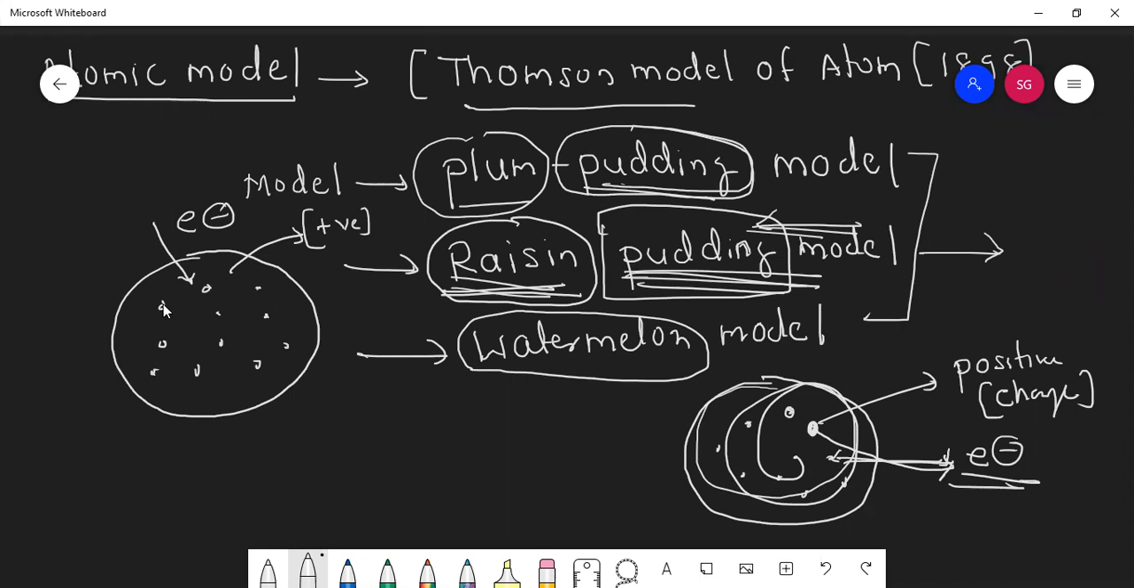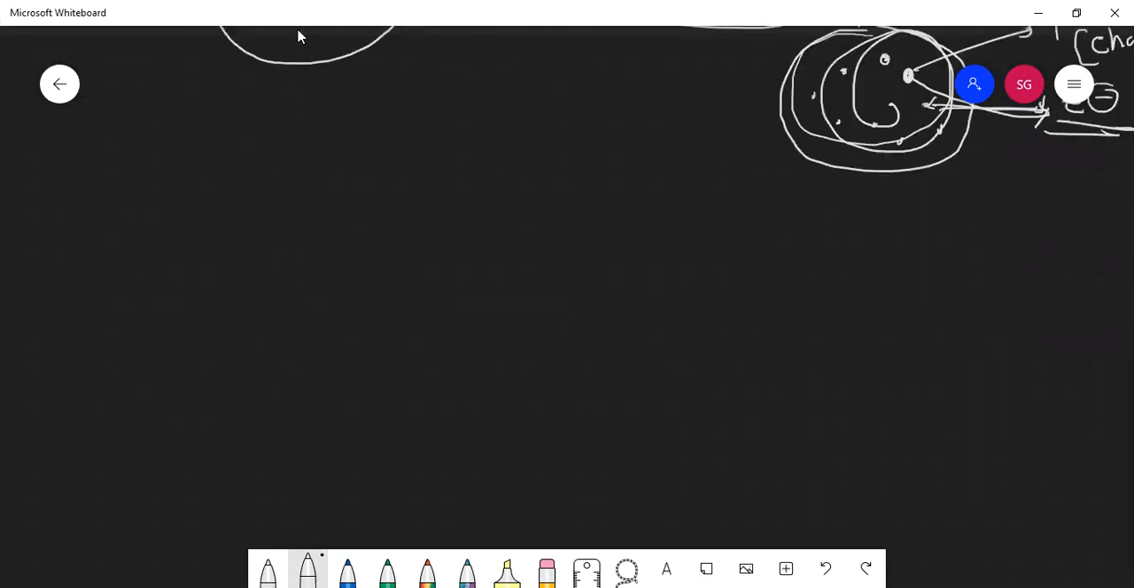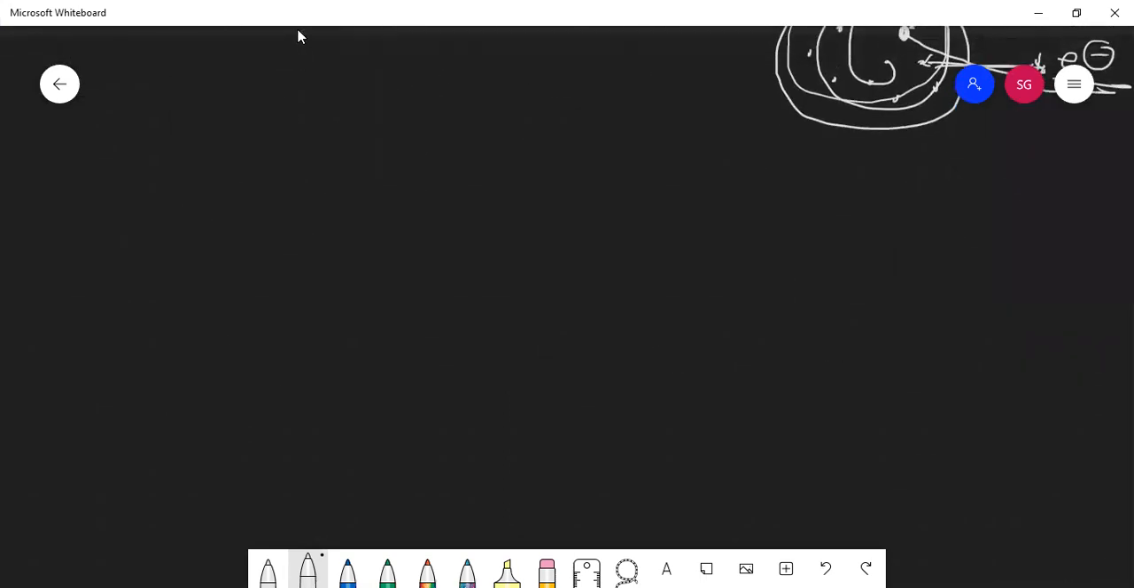Okay, now definitely this model was immediately rejected. Why was it immediately rejected, students? Because there were some drawbacks of this model. What are the drawbacks of this model?